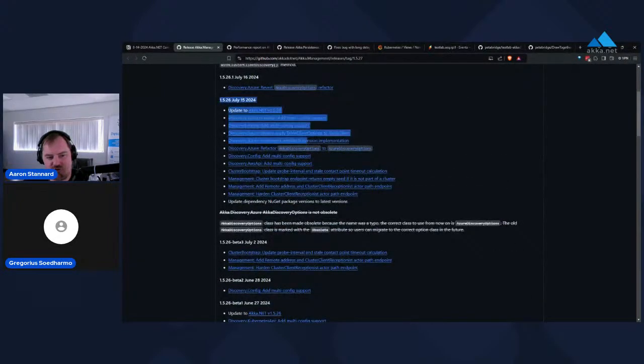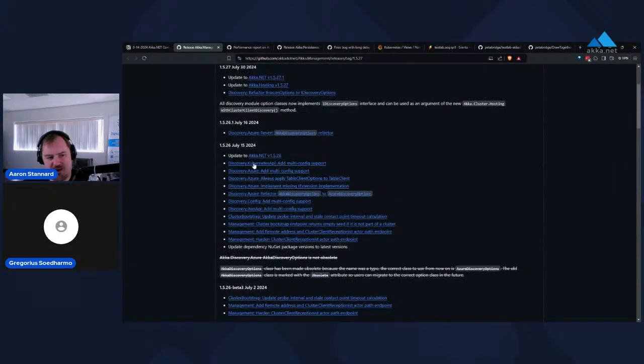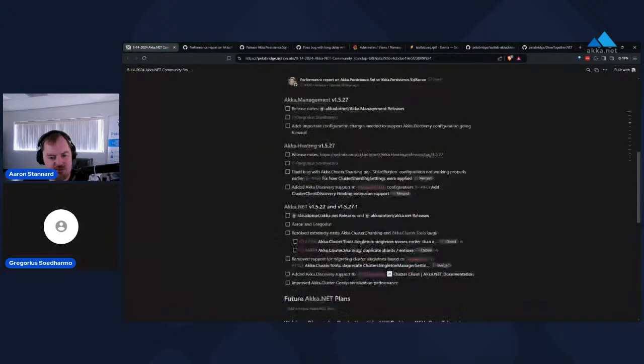Otherwise, most of the major changes that were made to Akka.Management we covered last month. This is basically making it possible to run multiple discovery plugins side by side, one for cluster bootstrapping, another for cluster client. We already covered that in July, so I'll move past that.